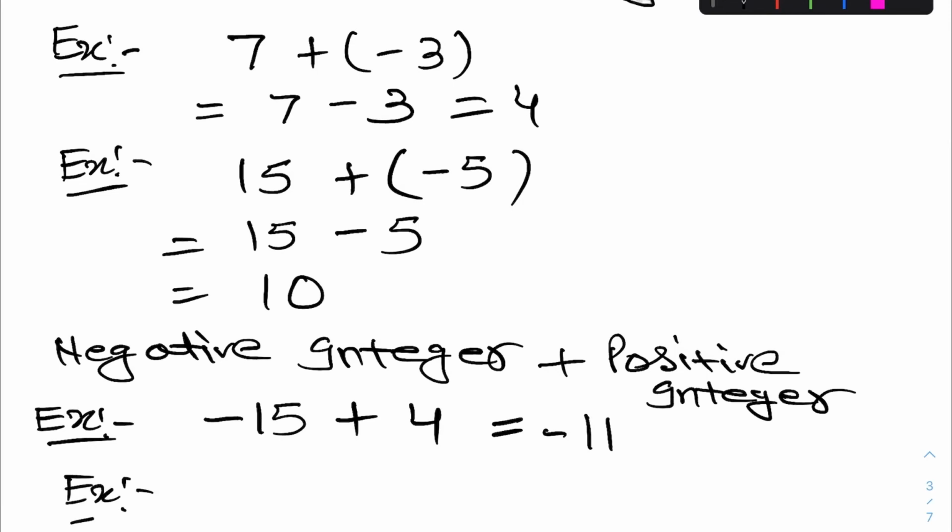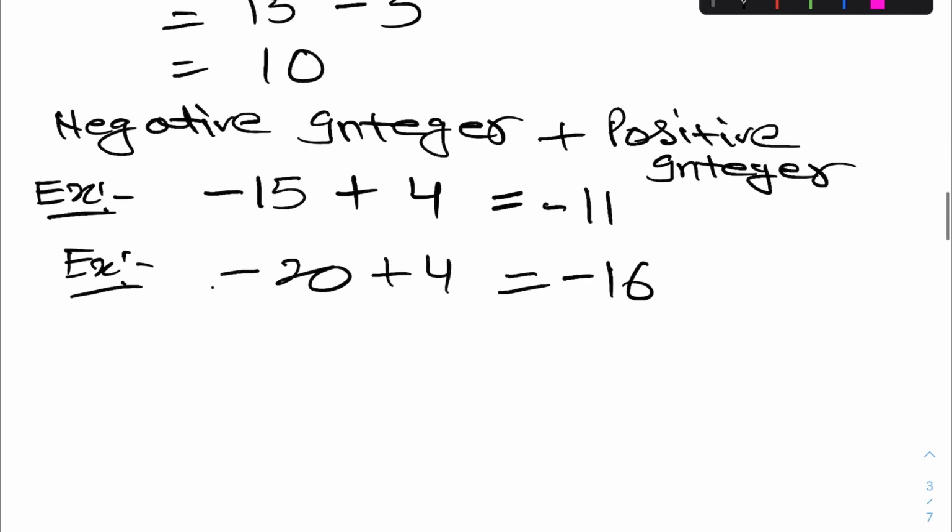Similarly, do one more example. Minus 20 plus 4. So what value do you get? Just subtract the numerical values. 20 minus 4, you will get 16, and put the sign of bigger value, and bigger value is 20 and its sign is minus, so we will put here minus.